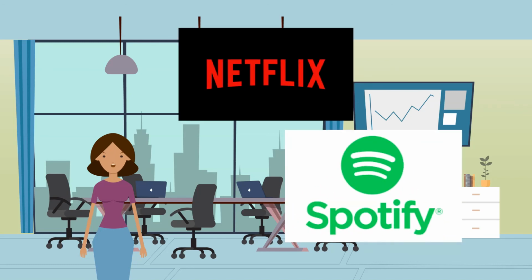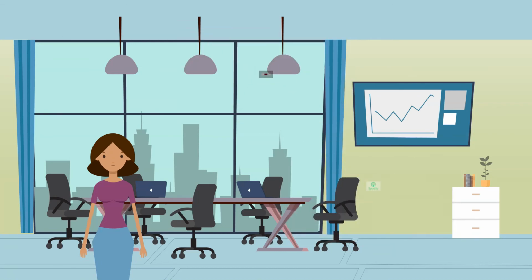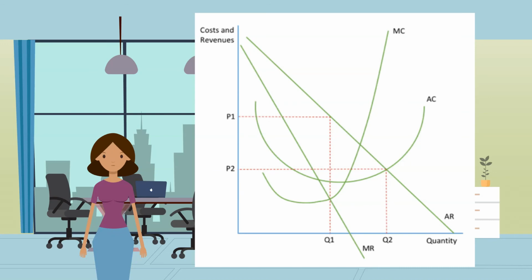Netflix and Spotify follow the objective of sales maximization, as they are attempting to increase the size of their businesses. In order to sales maximize, the firm will want to get the highest level of sales possible without making a loss. They will want to ensure sufficient returns to keep the owners happy, so will aim for normal profits. As a result, they produce where average cost equals average revenue at P2Q2.